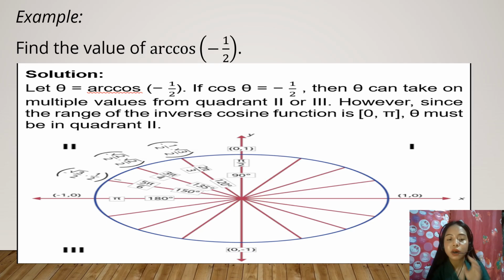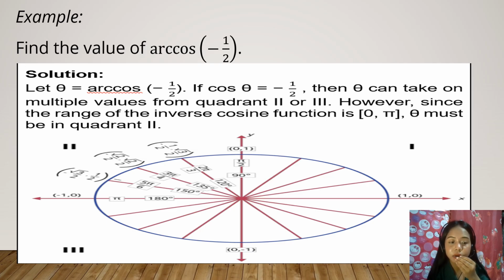Okay, so in a unit circle, cosine value sa quadrant 1 and quadrant 4 kay positive, while sa quadrant 2 and quadrant 3 is negative jud ang value sa cosine niya sa unit circle.